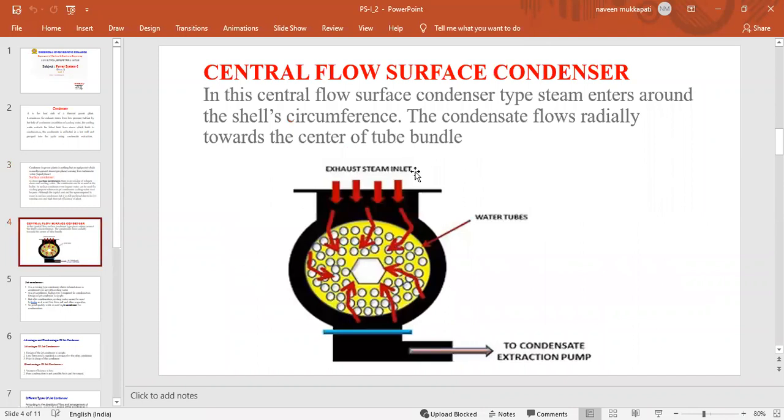This is one type of diagram for the central flow surface condenser. These are the various water tubes.